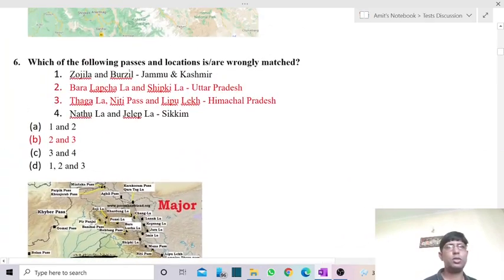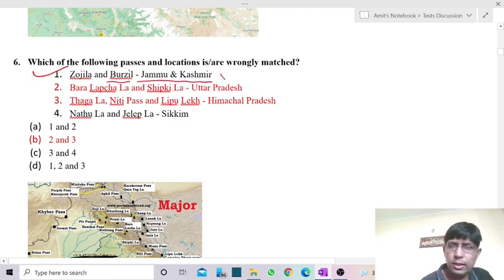So we go with the sixth question. Which of the following passes and locations is or are wrongly matched? Now, in case of Zojila and Burzil, these two passes form a part of Jammu and Kashmir and Ladakh, you can see. Second one is Baralacha La and Shipki La.